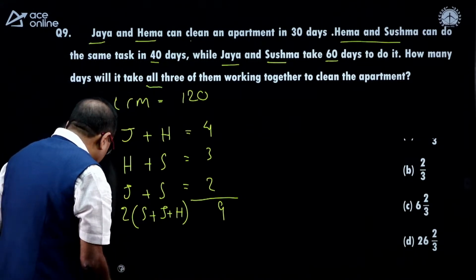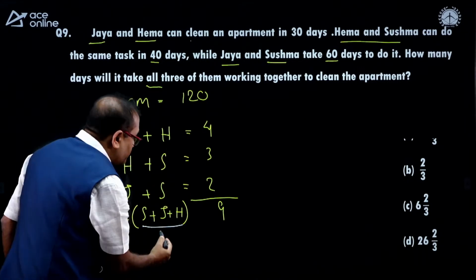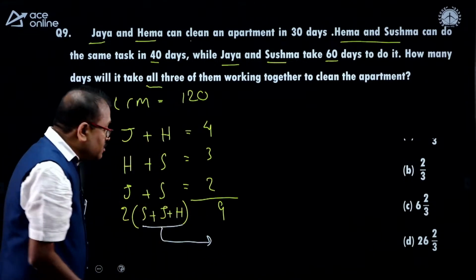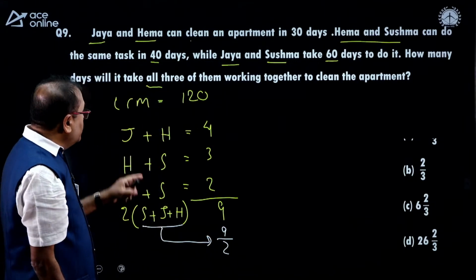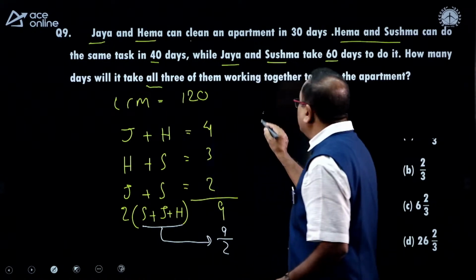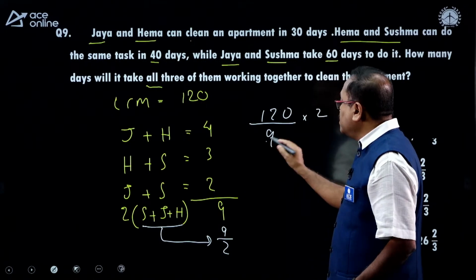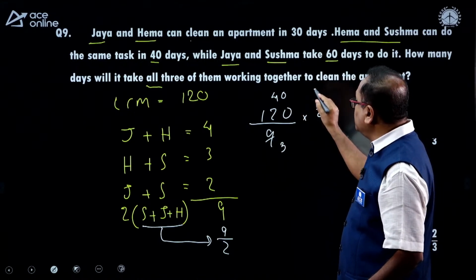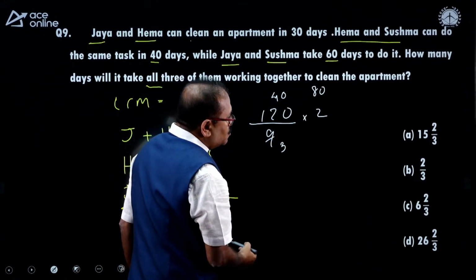So, what is Jaya, Sushma and H only, per day how many units? When I take out the 2 here, that's 9 by 2 units per day. What is the number of units they have to finish? That's 120 units. So, 120 divided by 9 by 2, and you notice that this is 3 times, with 3 this is 40 times, right? That is 80. So, 80 divided by 3, what is that? With 3, 3 2 6.